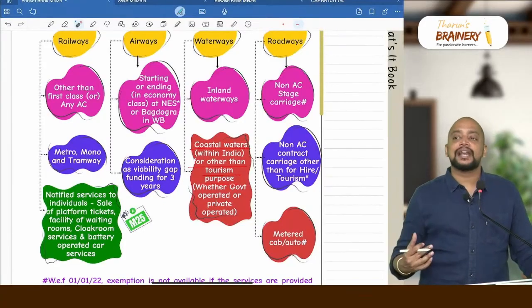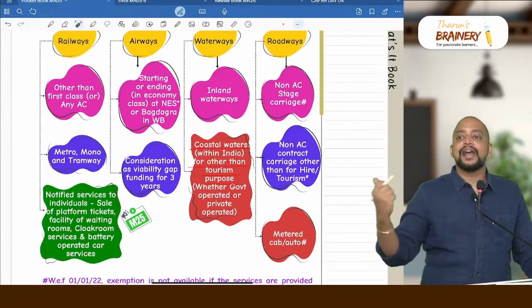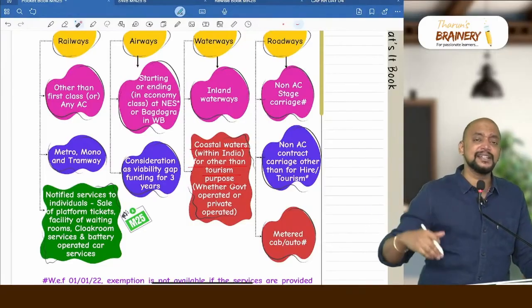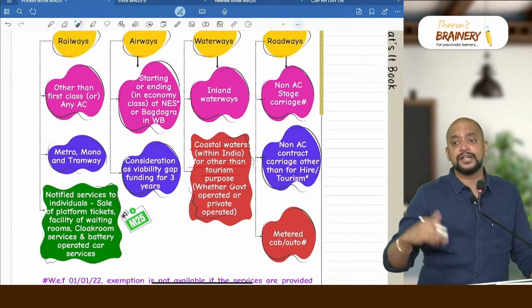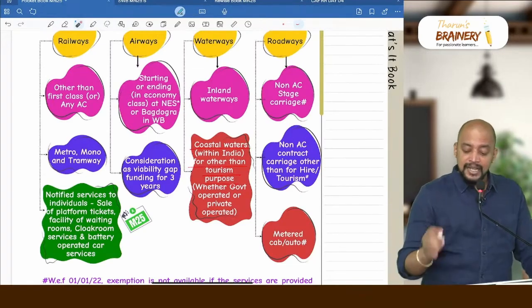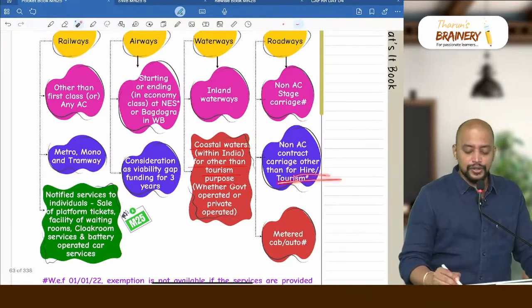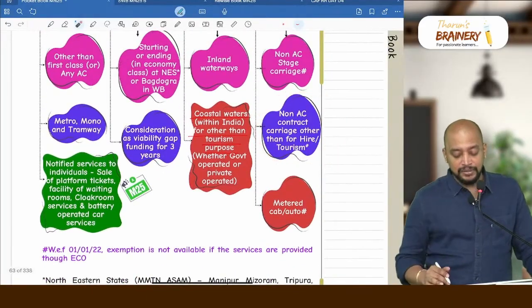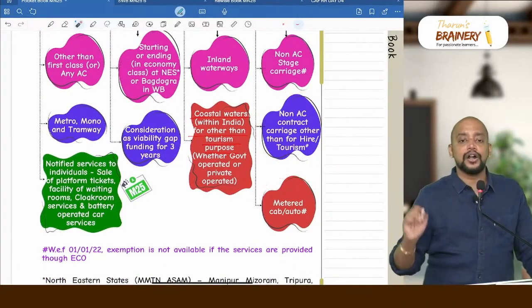Some non-AC contract carriage which we take on rent for marriage and all, like a government bus, not like a CTC bus, some other government non-AC bus, taken on rent for marriage functions, will that also be taxable? Yes, only other than for hire or tourism is exempted. Then what if it is an AC contract carriage? Always taxable. Then metered cab or auto rickshaw.